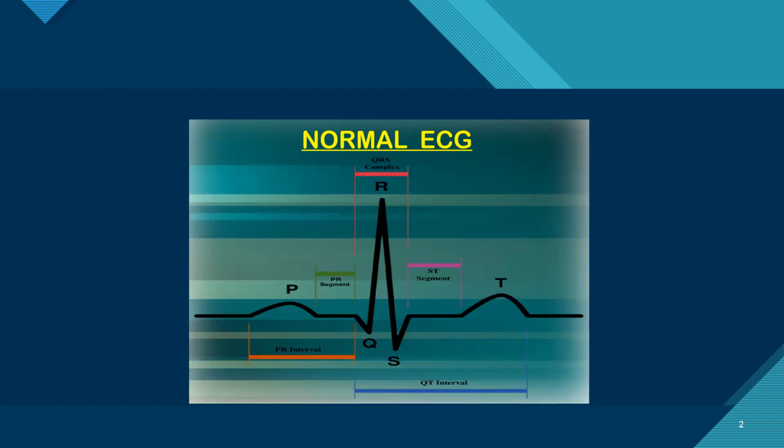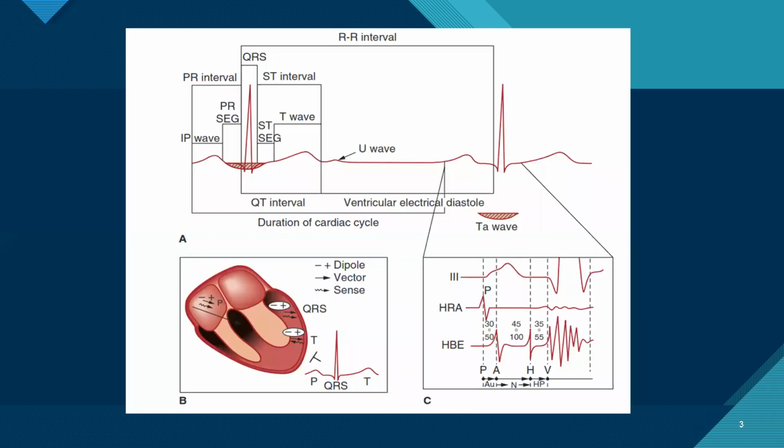So normally the ECG is divided into PQRST waveforms, and they are divided into different segments and intervals. Why was it named PQRST? Because supposedly the other letters were not available. Why was PQRS given?